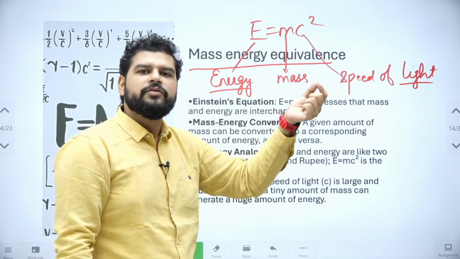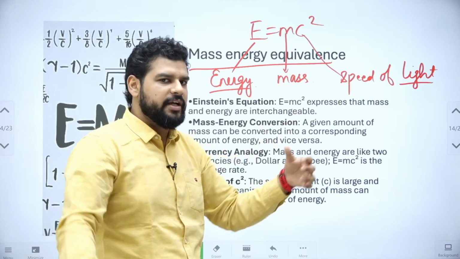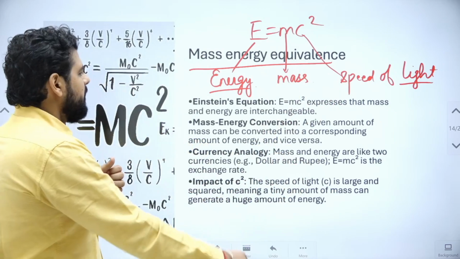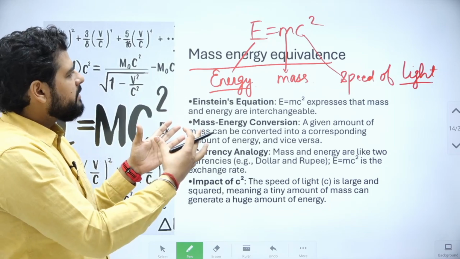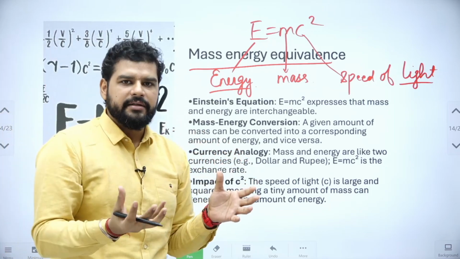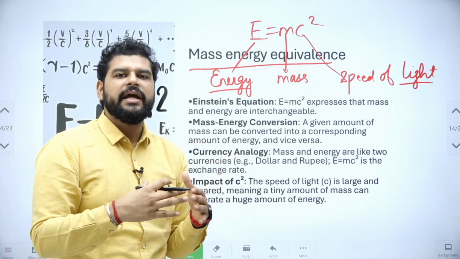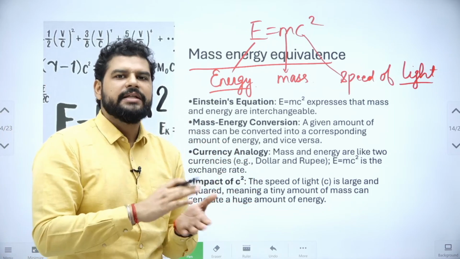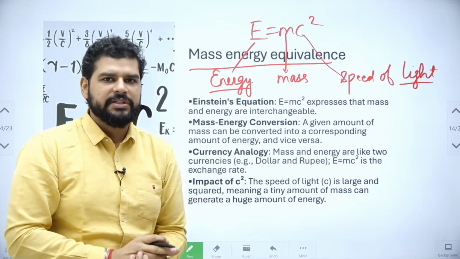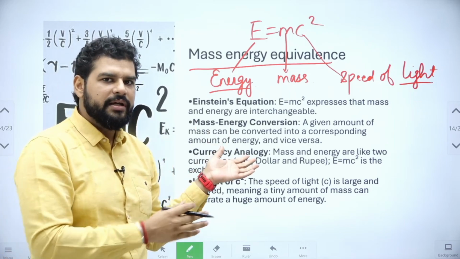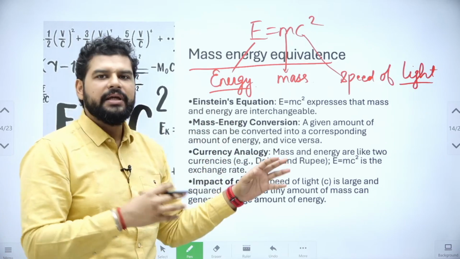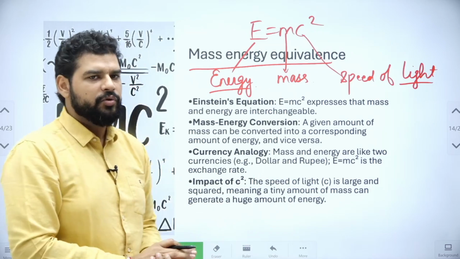A small mass of uranium creates a huge amount of energy. You can imagine this equation as a conversion rate between energy and mass, like the dollar and rupee conversion rate.